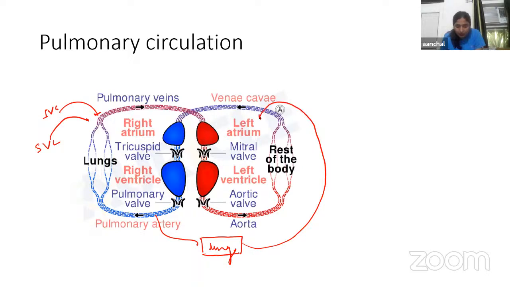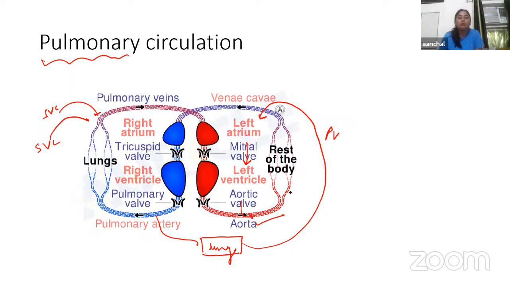The pulmonary artery carries the blood from the right ventricle to the lungs. Here oxygenation occurs, and from the lungs the pulmonary vein brings the blood back into the heart, to the left atrium, then from the left atrium to the left ventricle, and from the left ventricle to the aorta, and from the aorta to the body. In pulmonary circulation, we only study the movement of blood from heart to lungs and from lungs to heart.